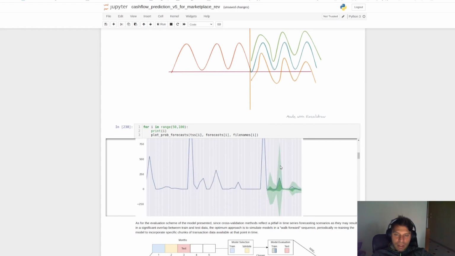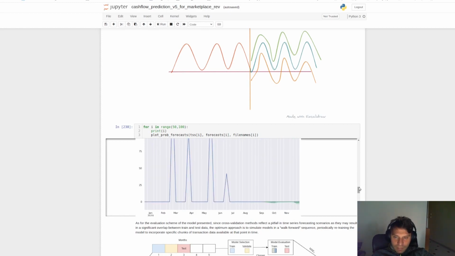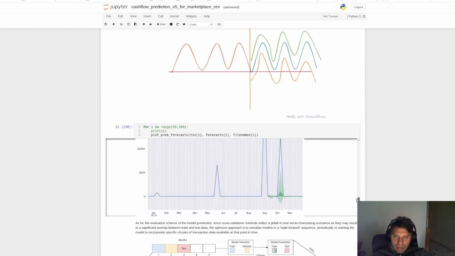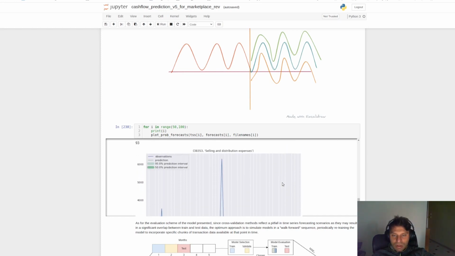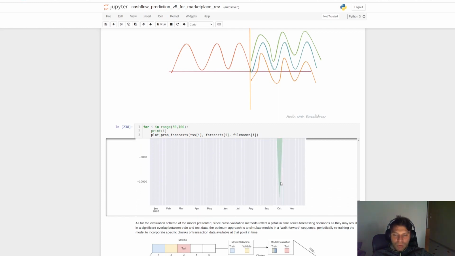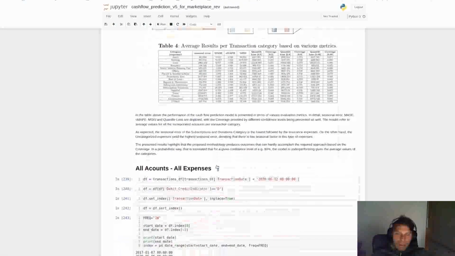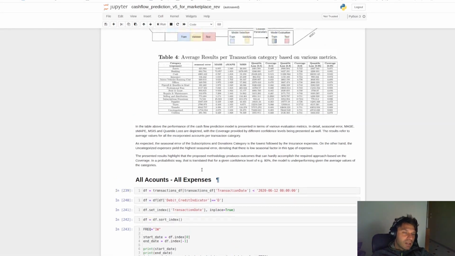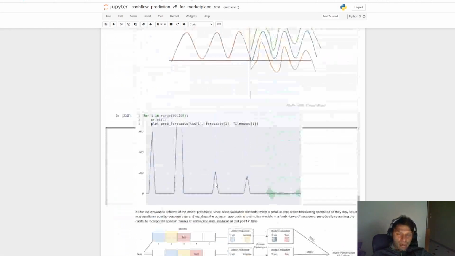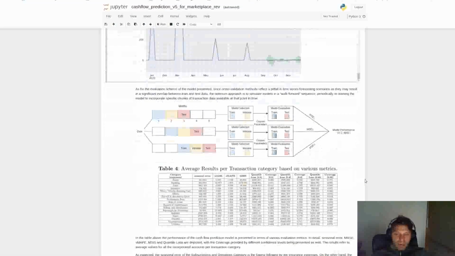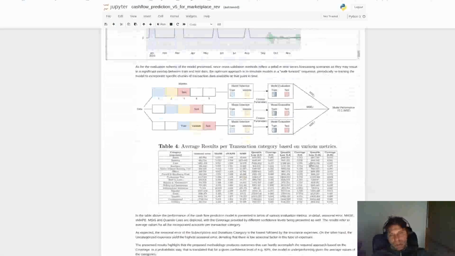As we can see, we can catch most of the transactions, but our model does not predict quite well, as in many cases the transactions per category are very few. So that's the reason. We will see later that we have created time series not per category, but using all expenses as a whole time series for each account. But before that, let's have a short discussion about our evaluation tactic.